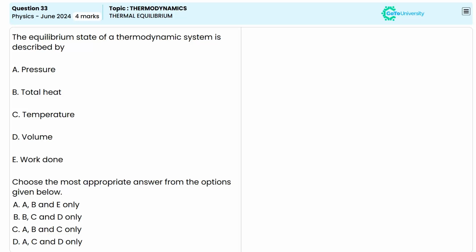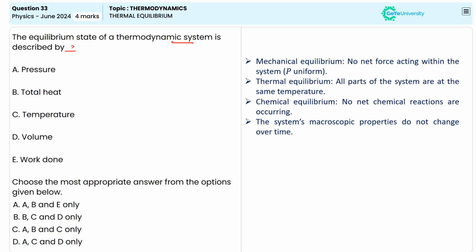The equilibrium state of a thermodynamic system is described by which quantity? It's known that a thermodynamic system is in equilibrium when it has mechanical equilibrium, thermal equilibrium, and chemical equilibrium. When it is in thermal equilibrium, we can say that at all parts of the system, the temperature remains the same. In the case of mechanical equilibrium, we can say the pressure remains the same,